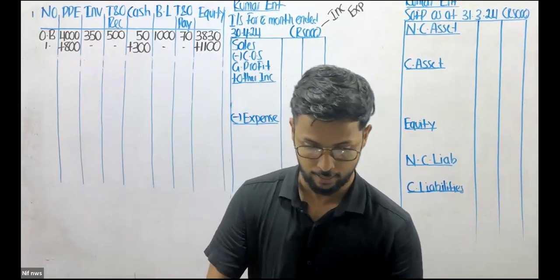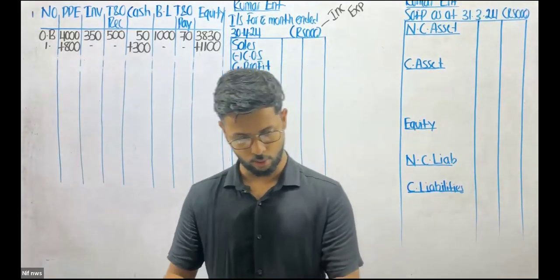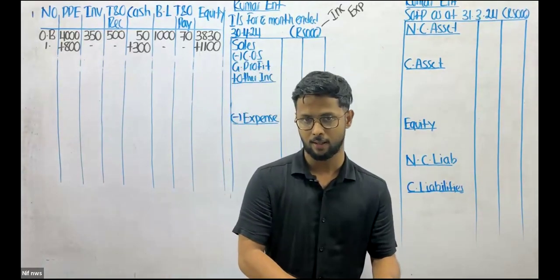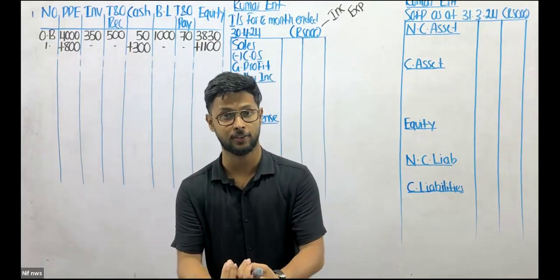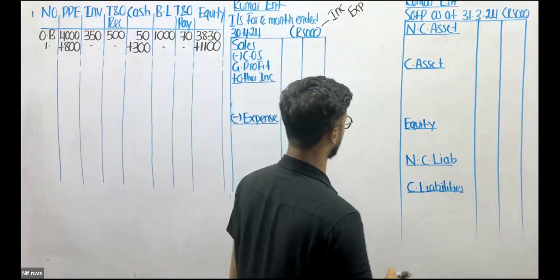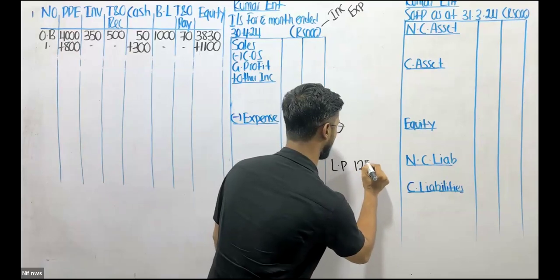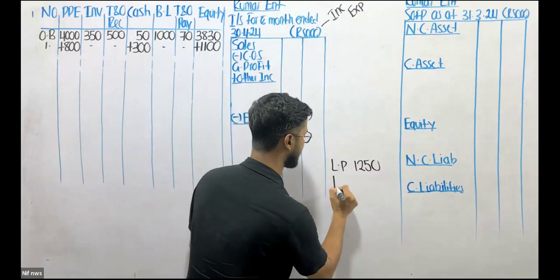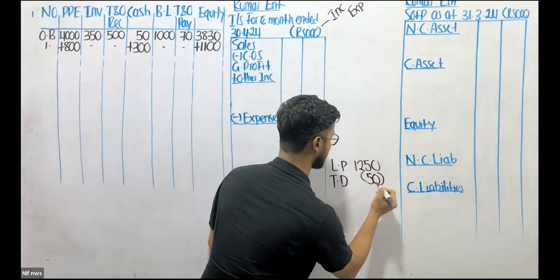In this case, what are we doing? Are we settling to a trade payable, or is a trade receivable settling their money? No, it's basically a purchase. We are purchasing goods with a list price of 1,250. So listen to me very carefully. The list price is 1,250, and to the list price a 50 trade discount is allowed.